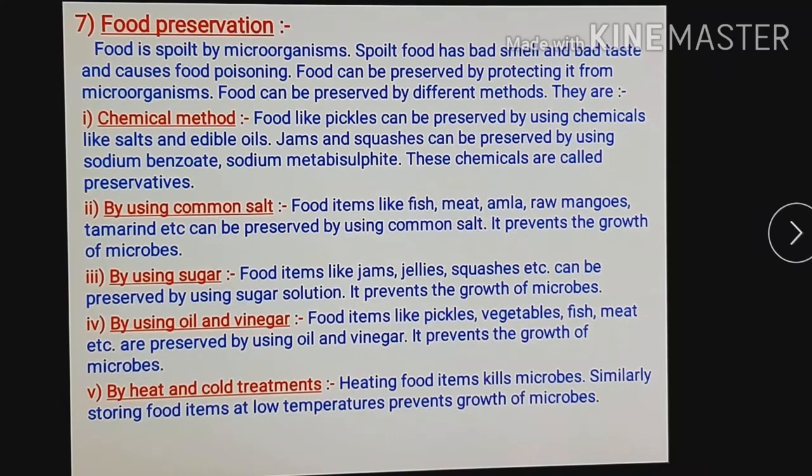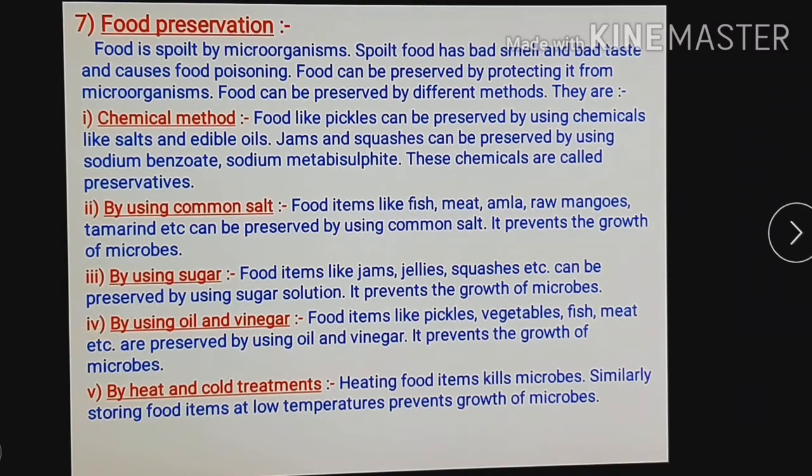Next point is by using oil and vinegar. Pickles, vegetables, fish, meat, etc. are all preserved by using oil and vinegar. Vinegar means acetic acid. So when we add oil and vinegar to pickle, vegetable, fish or meat, it stops the growth of microorganisms.